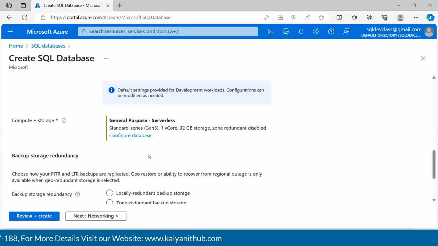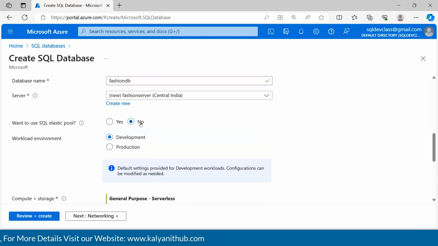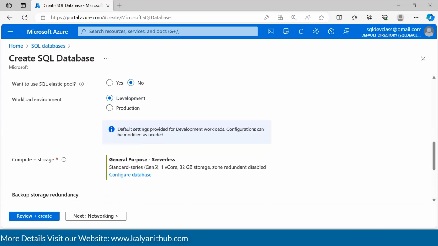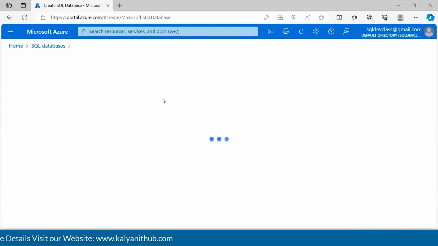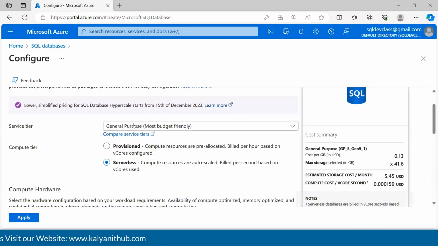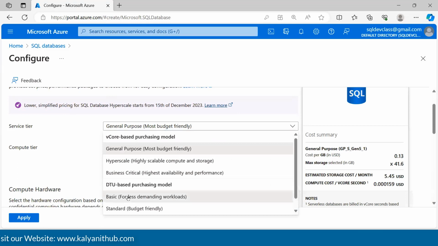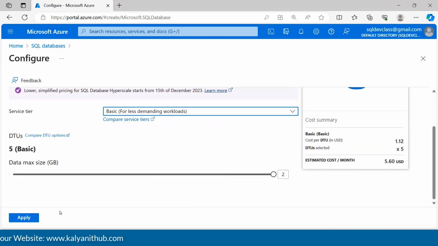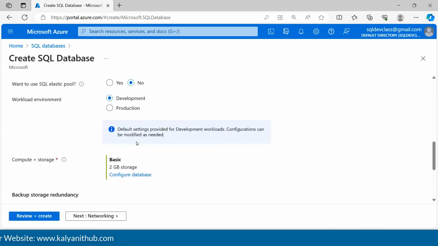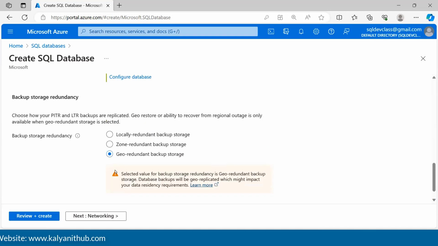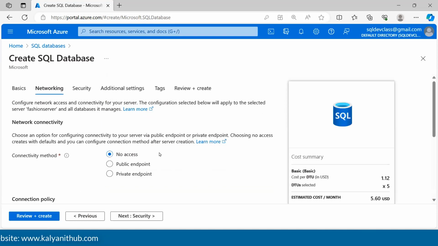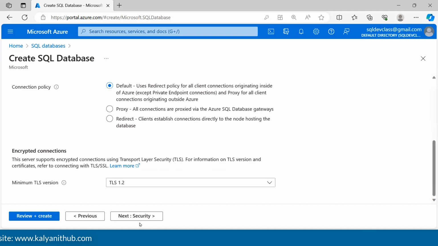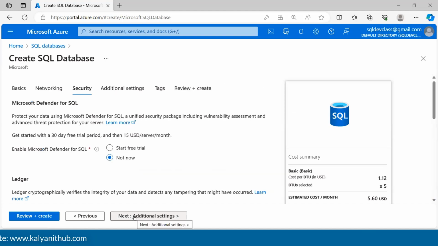Like I've said, guys, I'll go with defaults, but I'll explain this again. Just hold on, guys. Here we don't need such a high configuration system. What this is and all, I'll explain to you. And then networking, no access, default, we'll go with defaults.